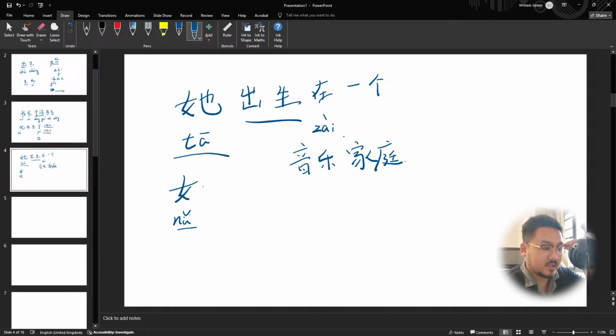So 在一个, 一个. Basically it is common practice to change the tone a little bit, not yi ge but rather yí ge, because if you just say yi ge, that's pretty flat.